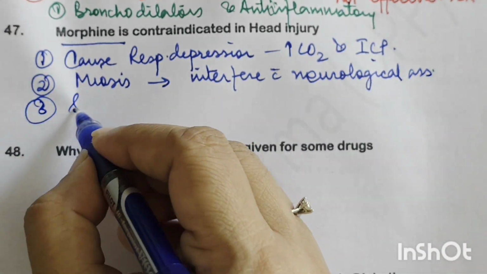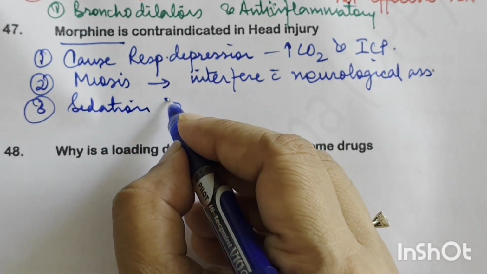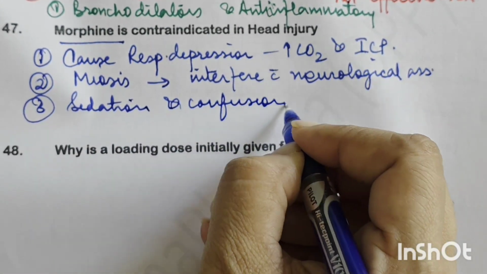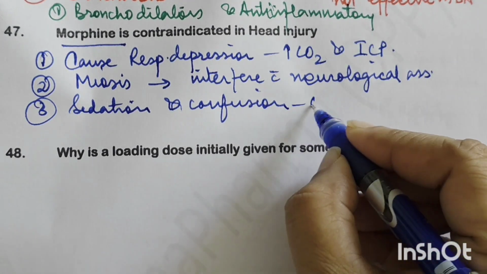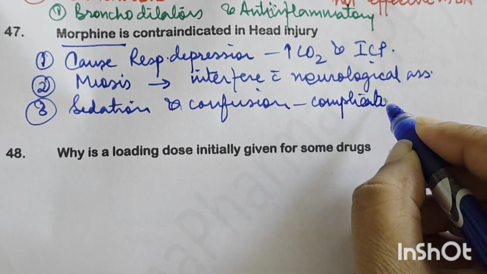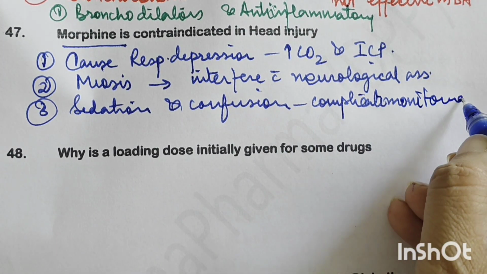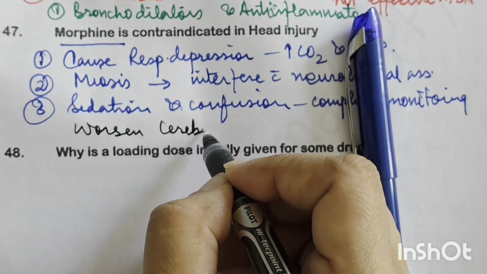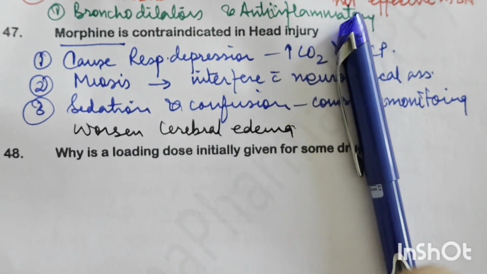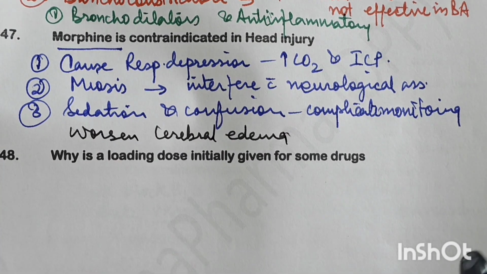Secondly, third, it causes sedation and confusion. So in a neurological evaluation of the patient, these things can be a hindrance. They can complicate the monitoring. So that is why morphine is not used. It can even worsen the cerebral edema. So because of all these reasons, morphine is contraindicated.